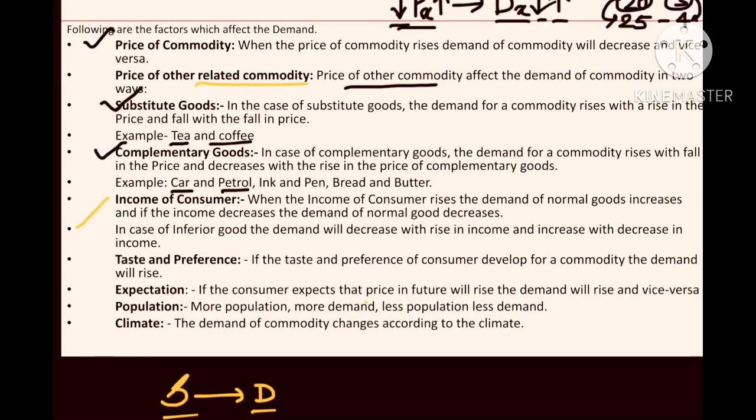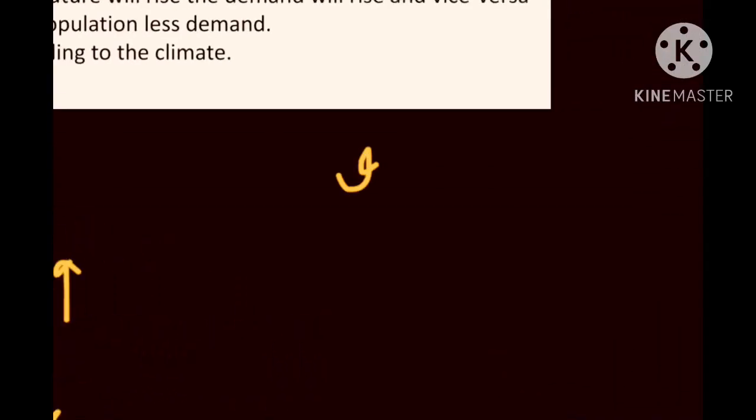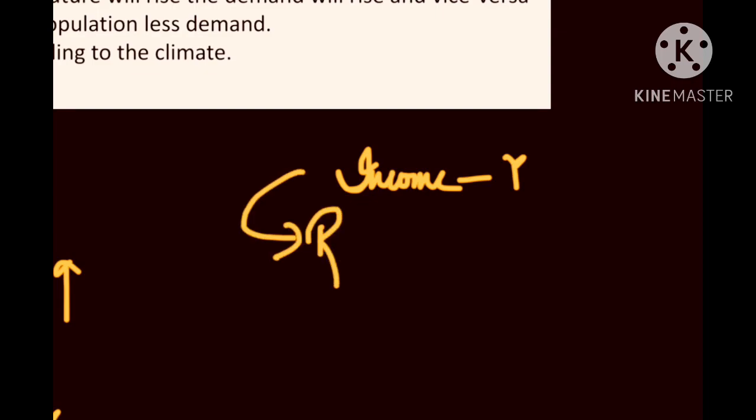Coming to the next point, income of a consumer. It is also a very important point. Once we talk about income, income is represented by the term Y, capital Y. Here we are talking about real income. What is real income?